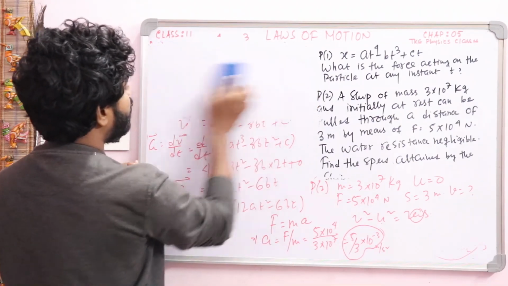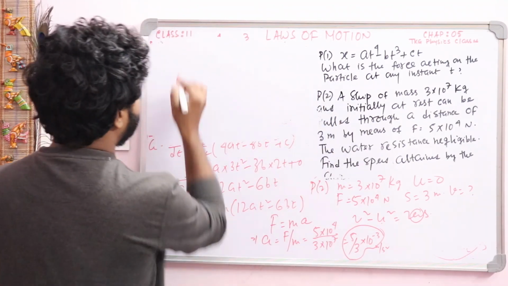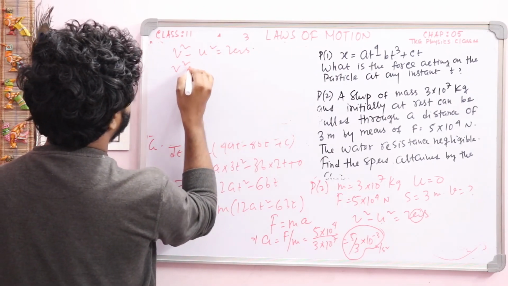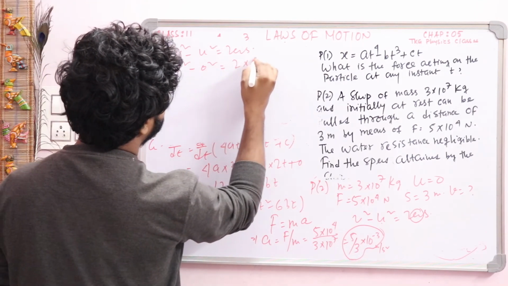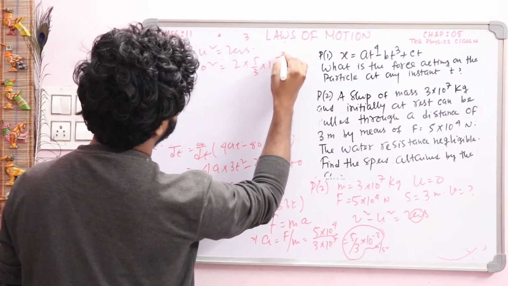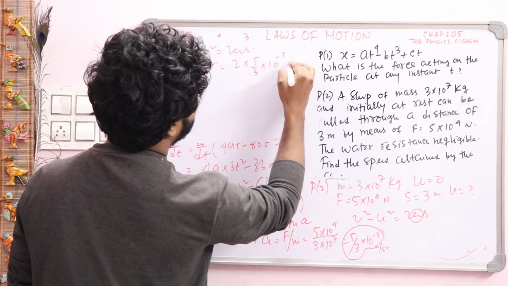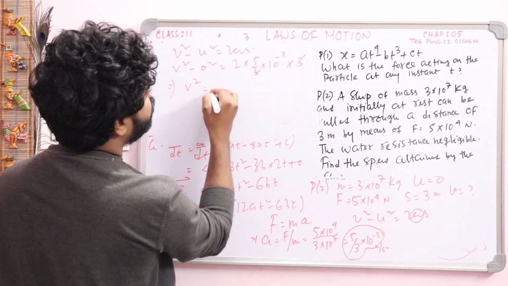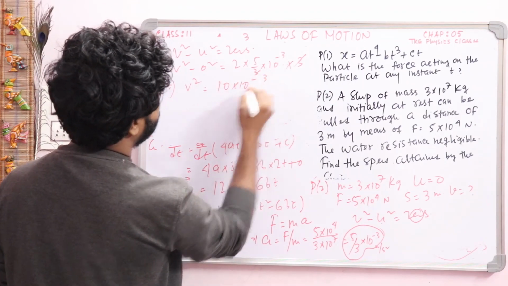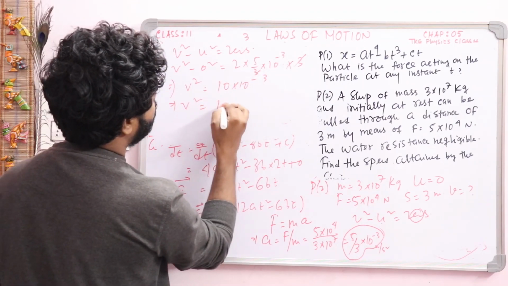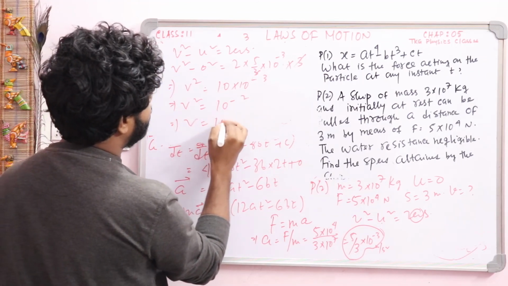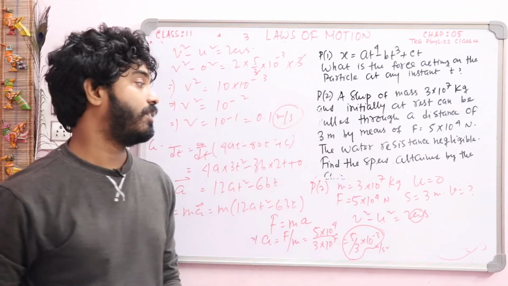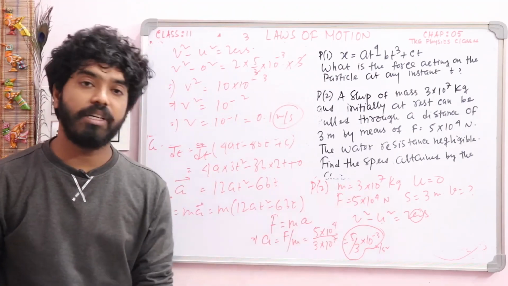Now use the formula and find the value of v. So v square minus u square is equal to 2as, that is v square minus 0 square is equal to 2 into a, 5 by 3 into 10 to the power minus 3, and s's value is given, 3. Cancel out, that is v square is equal to 2 into 5, that is 10 into 10 to the power minus 3, that is v square is equal to 10 to the power minus 2, that is v is equal to 10 to the power minus 1, that is 0.1 meter per second. This is the final answer. The velocity is the speed attained by the ship.